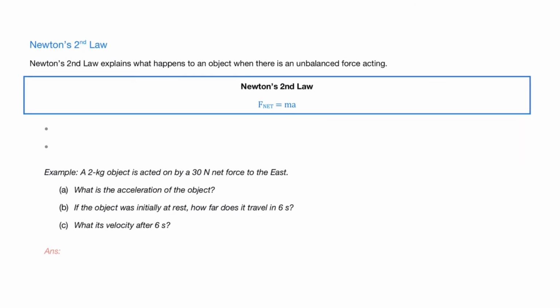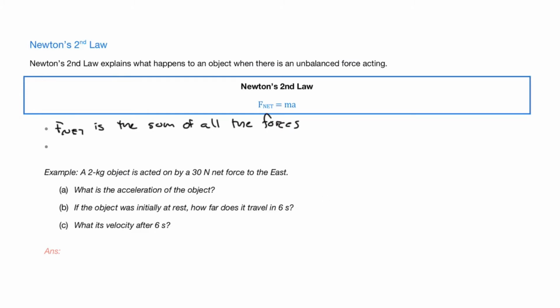So let's go ahead and talk about Newton's second law. Newton's second law is the law that we're going to see over and over and over again. The reason for it is that Newton's second law is essentially a formula. It says that F net is equal to ma. Here, F net is the vector sum of all the forces.